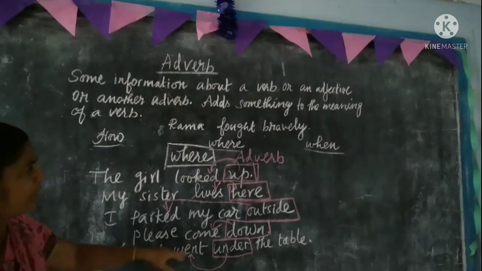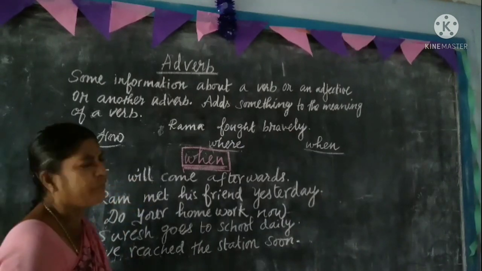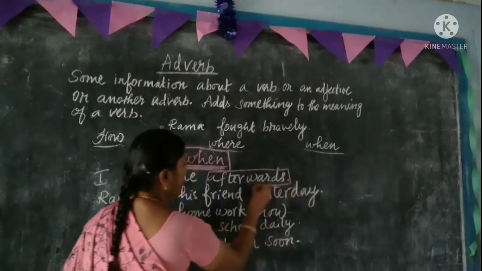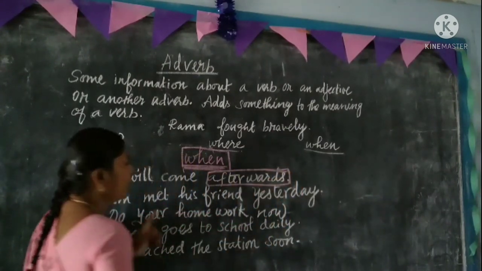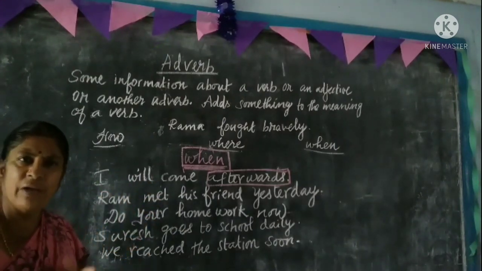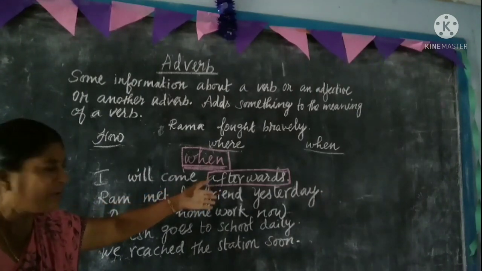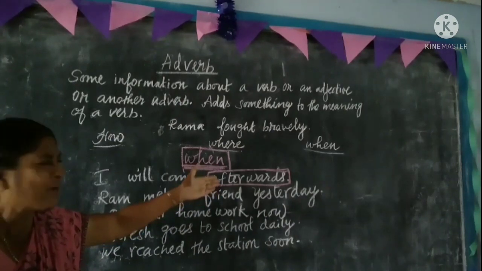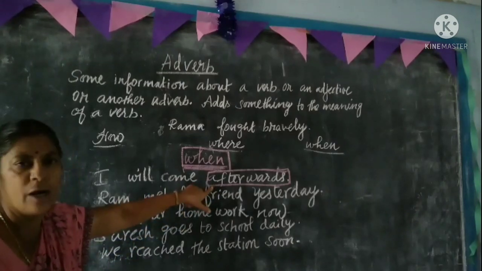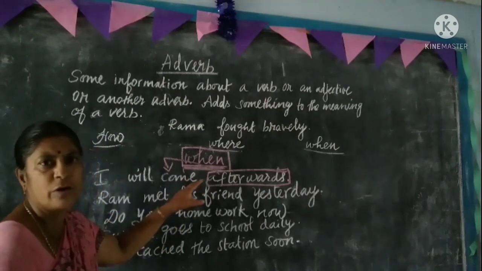Let us see the next one: when. I will be asking the question, when? I will come afterwards. So afterwards is an adverb. When will you come? I will come afterwards. So let us use the word afterwards. I will come. When will you come? I will come afterwards. So afterwards is an adverb. It says about will come.